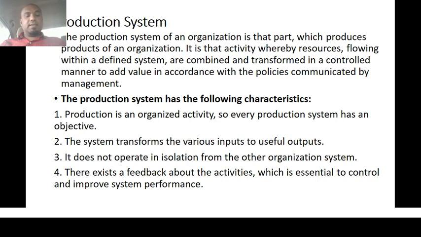The next characteristic is that it does not operate in isolation from the organization system. It is a part and parcel of the organization. It is not a separate system in the organization. There exists a feedback about the activities, which is essential to control and improve the system performance. A production system is a feedback system where you can get information about what went wrong, what needs to be modified, and what needs to be updated. You can use it as a control tool to improve the performance of the organization.